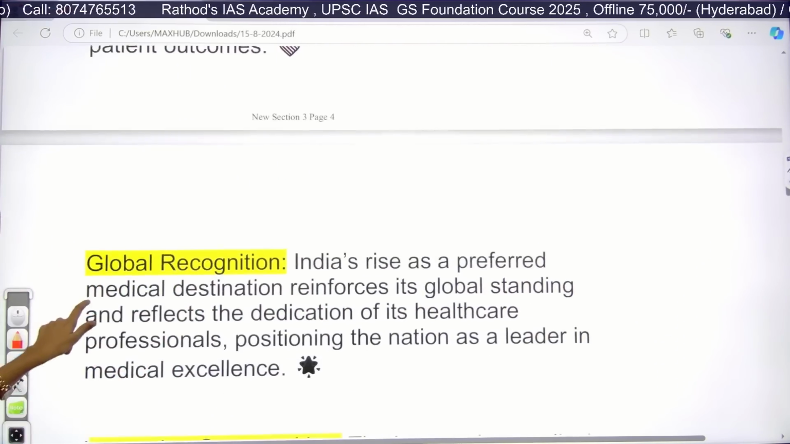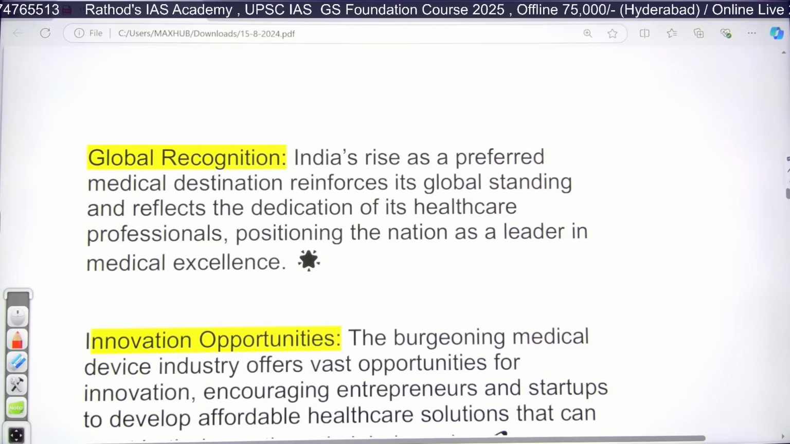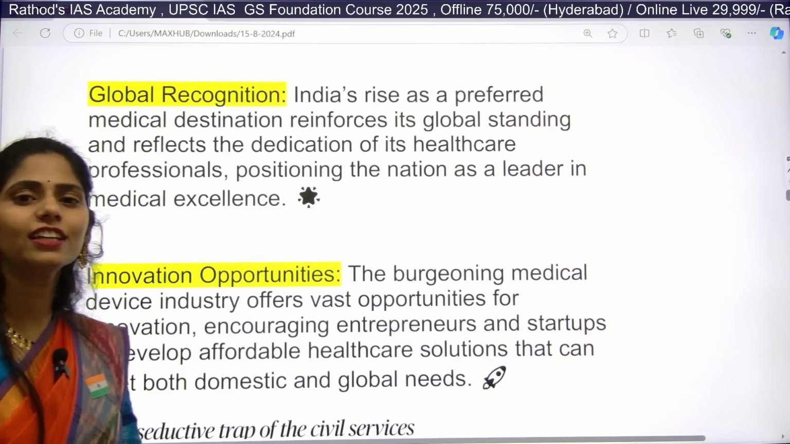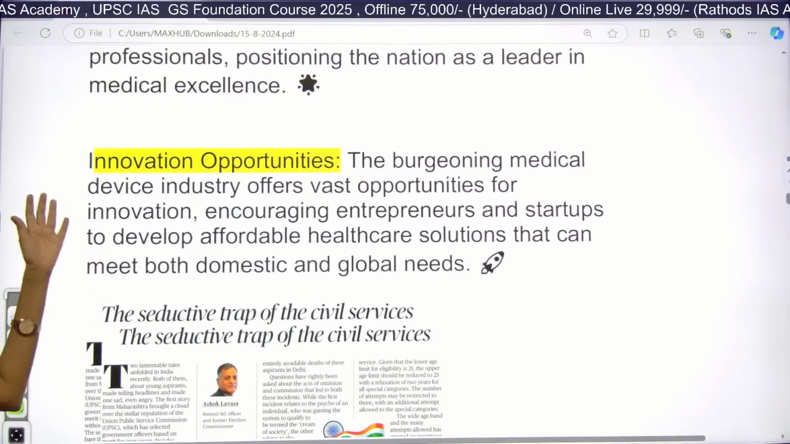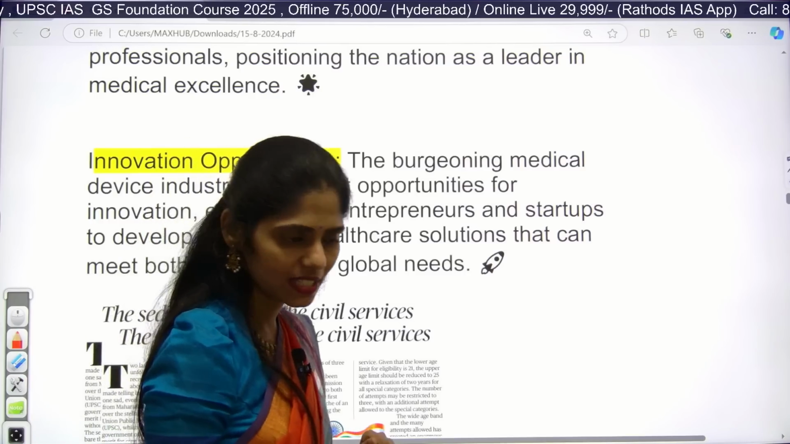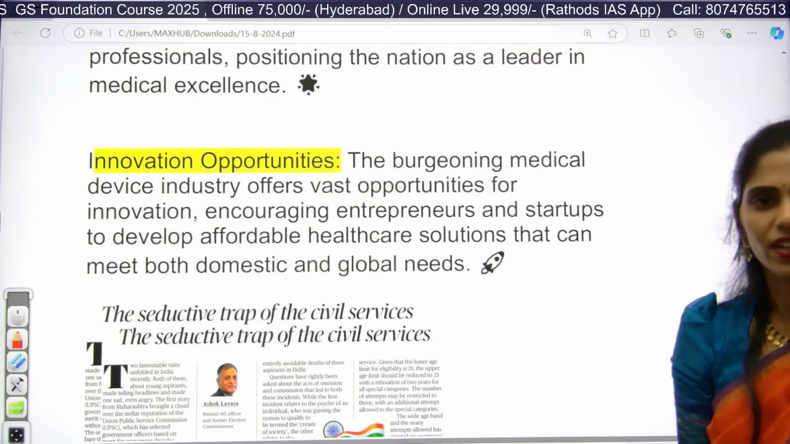And next, even India got global recognition. Yes, we have dedicated healthcare professionals and we are excelling in this medical field. We are also focusing on innovation opportunities. Whenever we focus on research and development in this medical field, obviously healthcare will become more affordable, right?